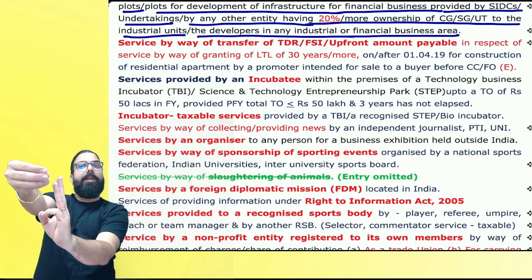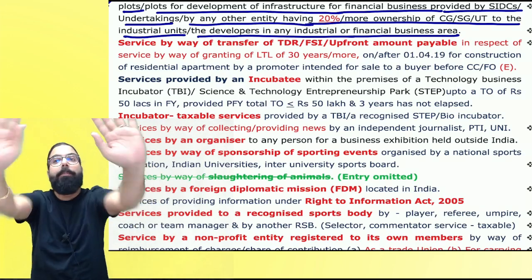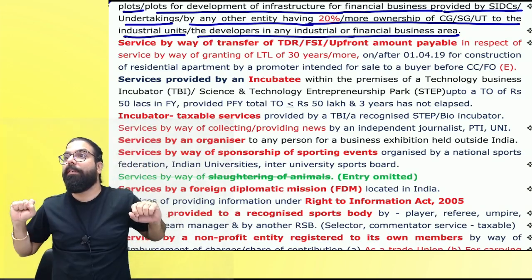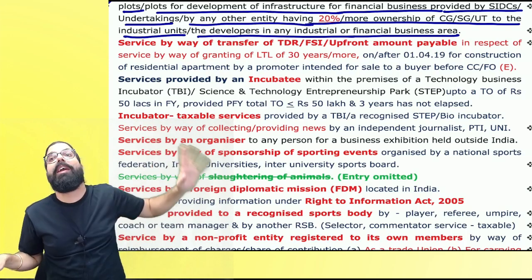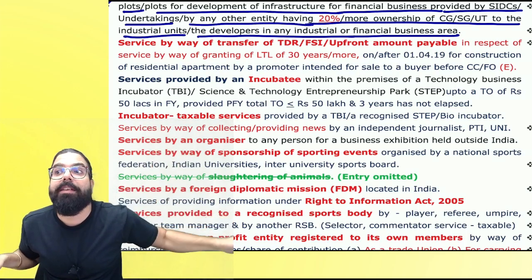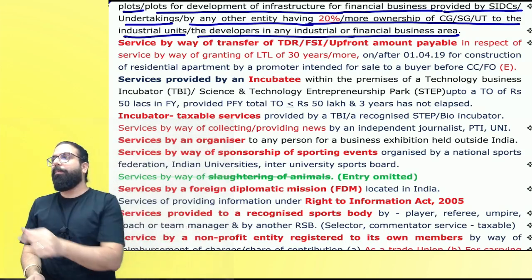When I'm giving development right, whatever GST is there will be exempted. But suppose I am a builder, I made the flats and I sold all of them after the completion certificate. Will GST come on flats? No. Then on the development right, I have to pay GST under RCM. That is what is being told over here.